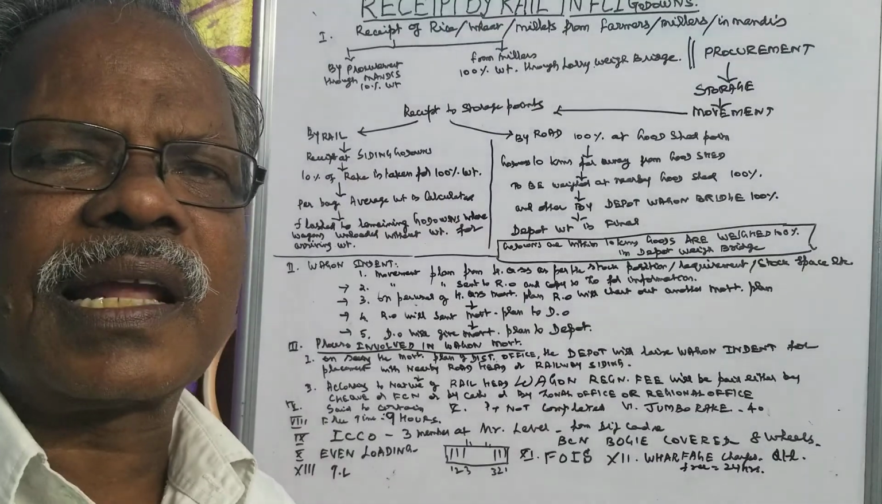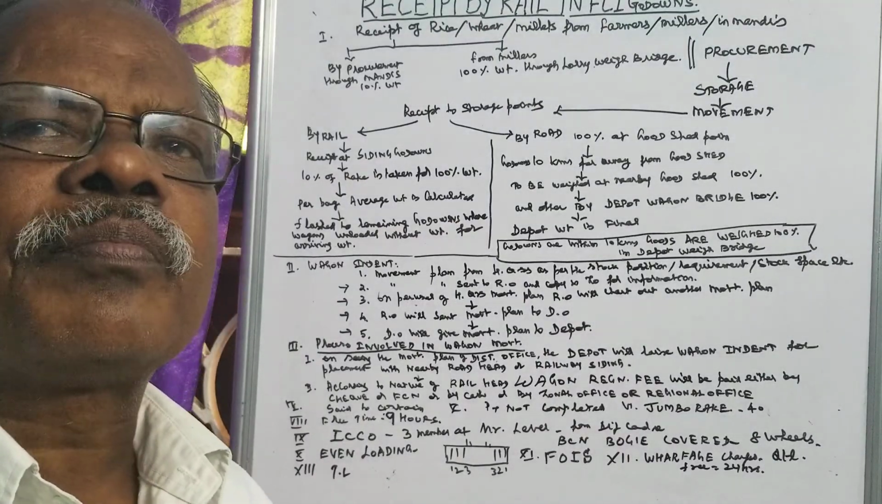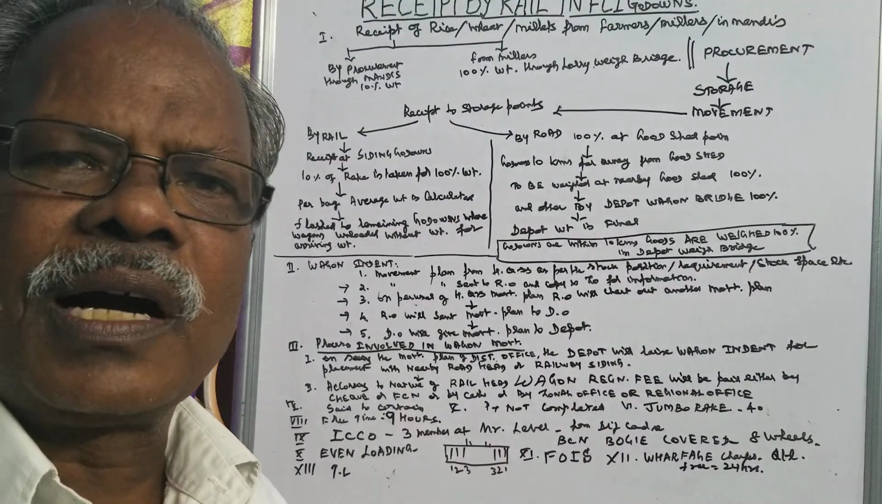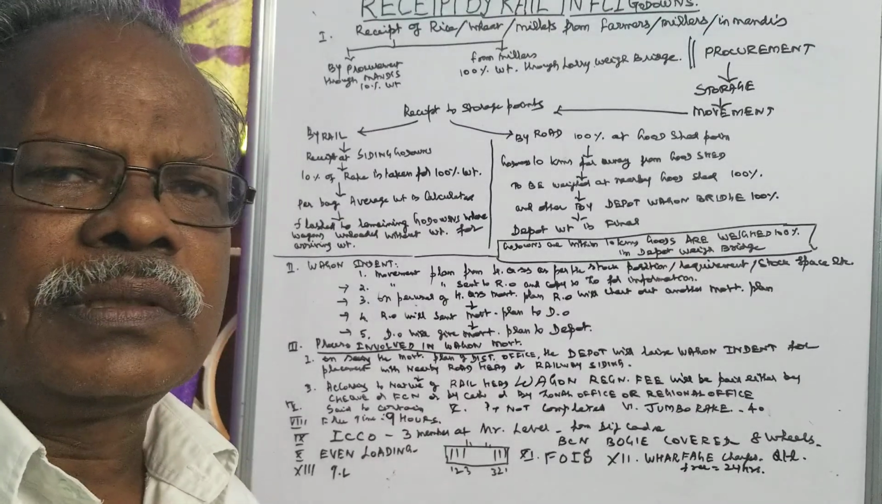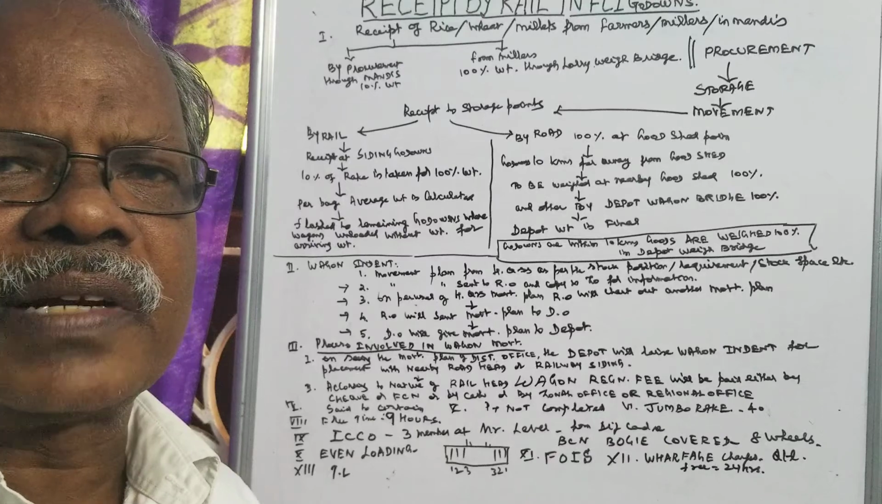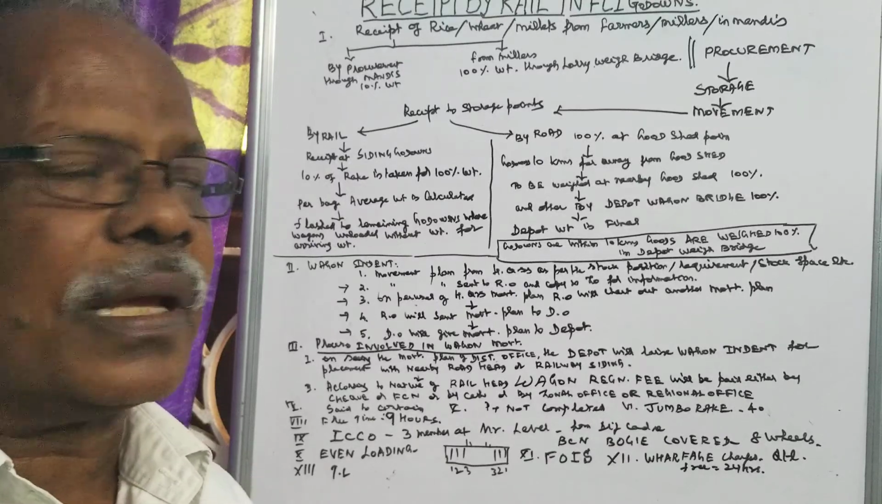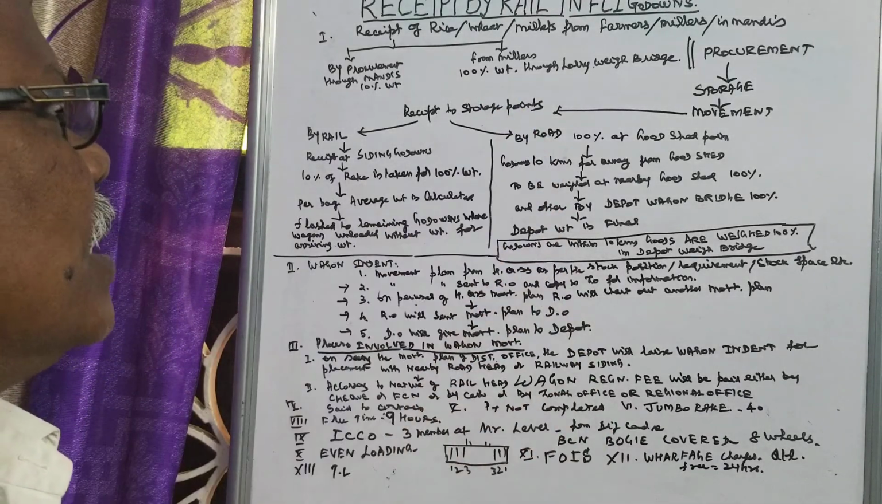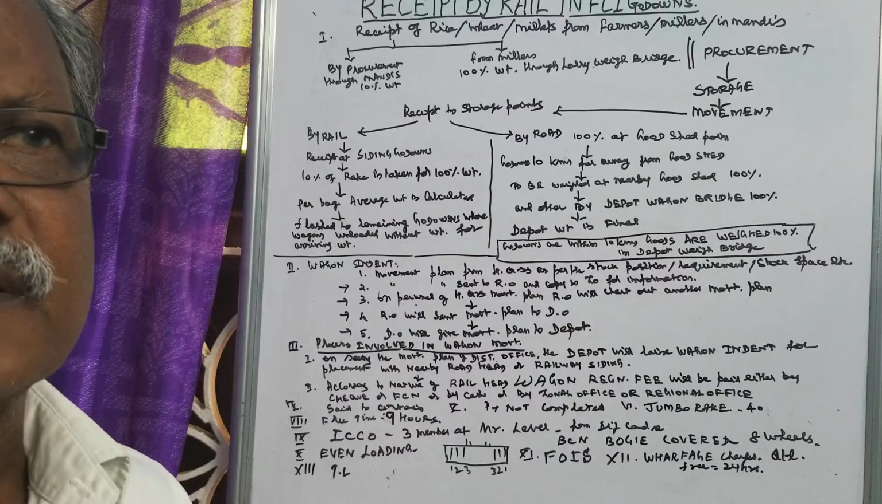Say from Karnal or from Moga railhead to Avadi, Food Corporation of India Avadi in Chennai. So now we will see how the receipt is made.